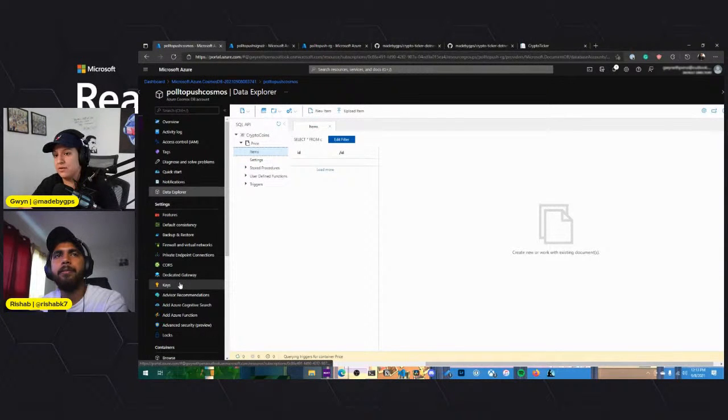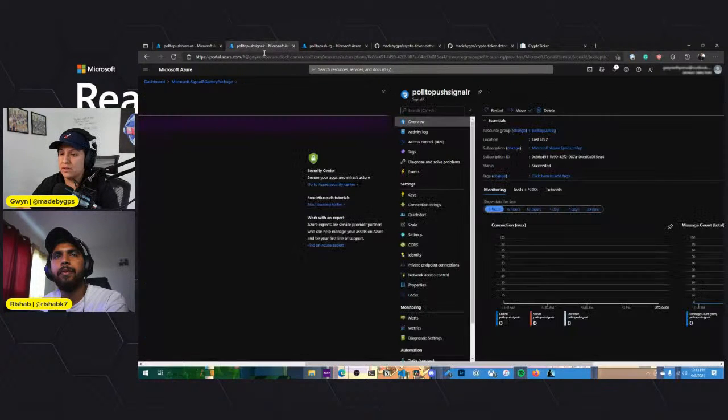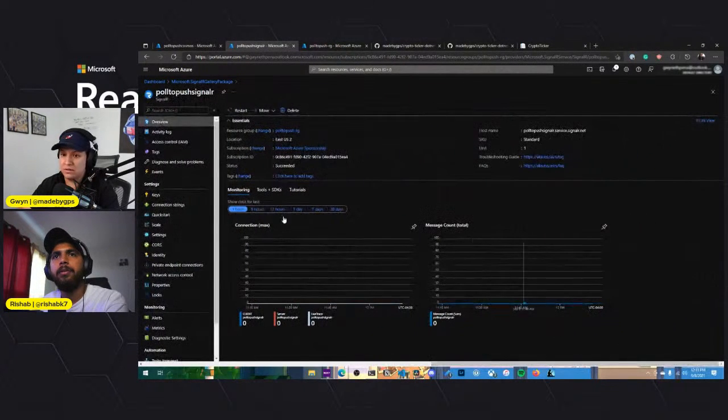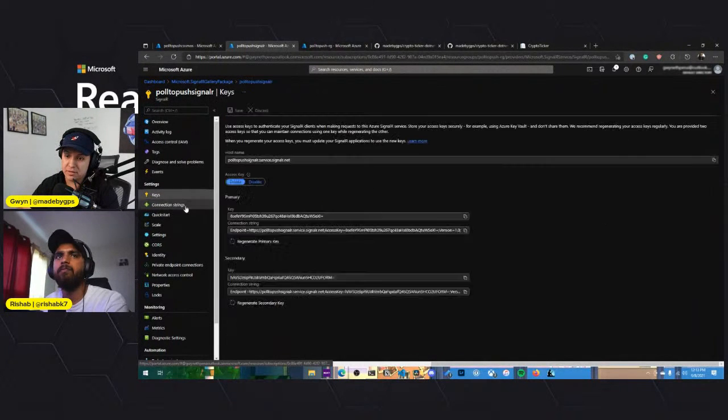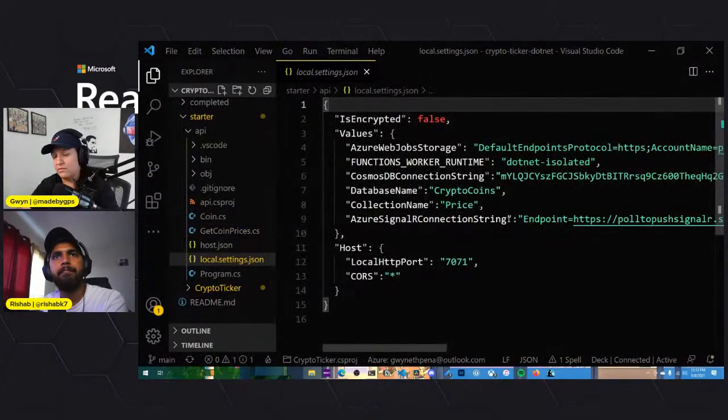You do need to make sure that you grab the connection. So if you go to keys and then primary connection string, you're going to need to add this to your local.settings.json, because that's what enables you to talk from your function to your Cosmos DB account. Right, so nothing in here yet. And then we also have our SignalR. And here as well, you'll have to grab the key from the keys. You'll grab your connection string, which would be this one here, and then copy that to your local.settings.json right here. And I've already filled that out for us.